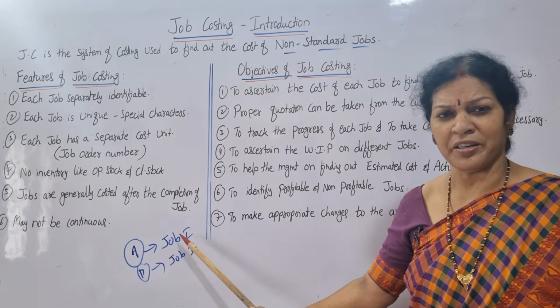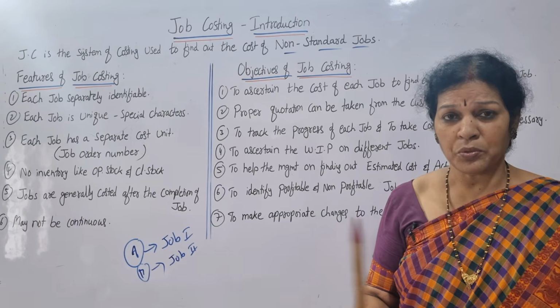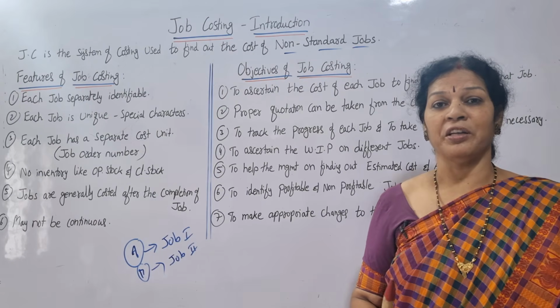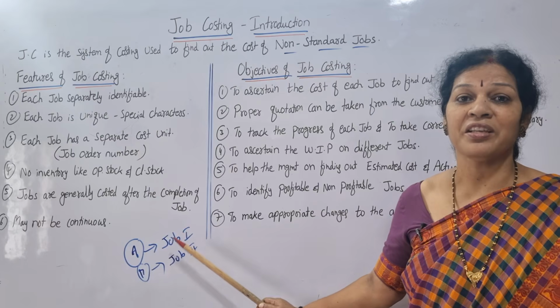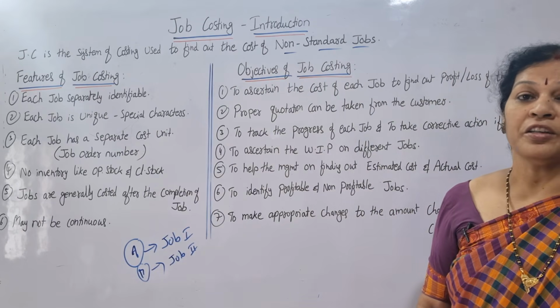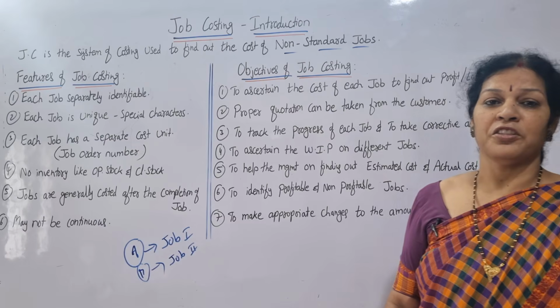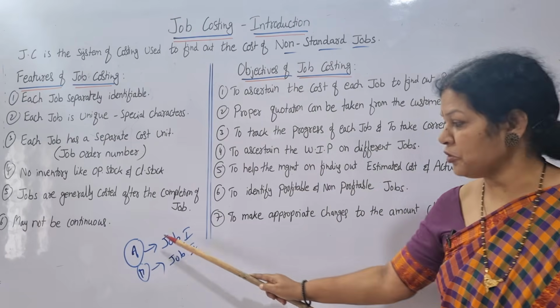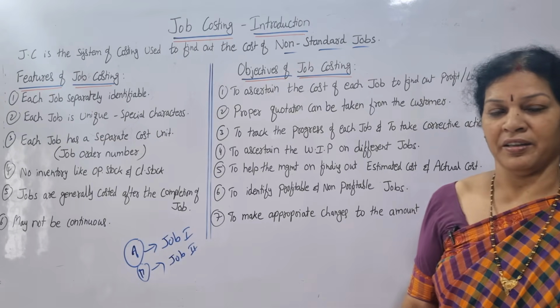This is non-standard, not standard. Standard means we deliver only the same product, same quality, same pattern. But every product, every service is different. That is why we call them non-standard jobs. It is costing prepared to calculate non-standard jobs. Each job we have to prepare separately.